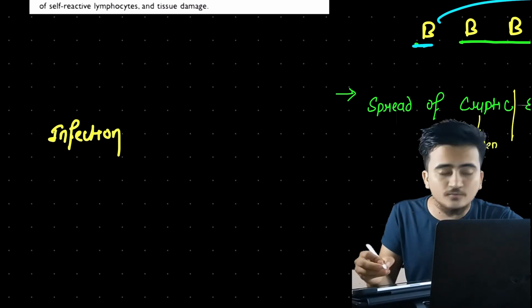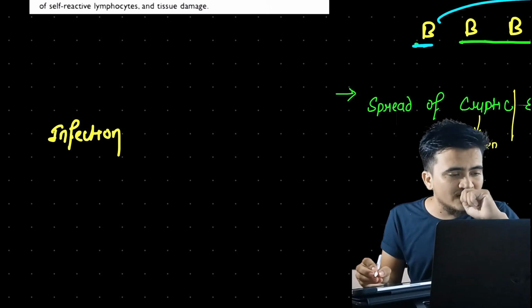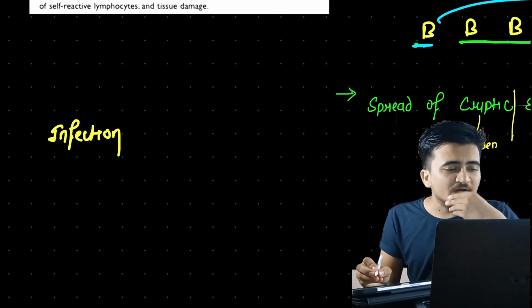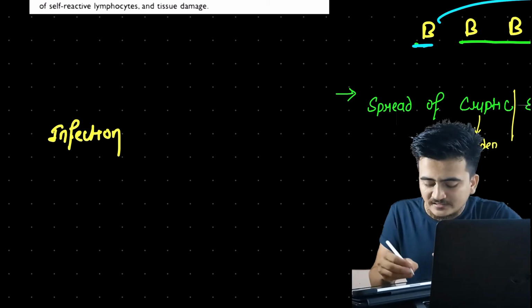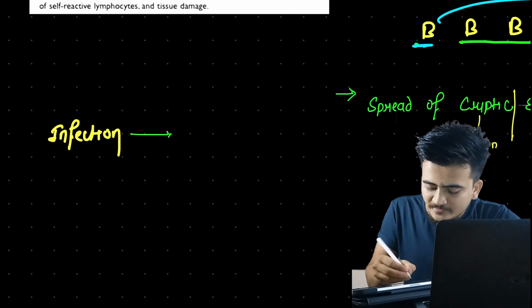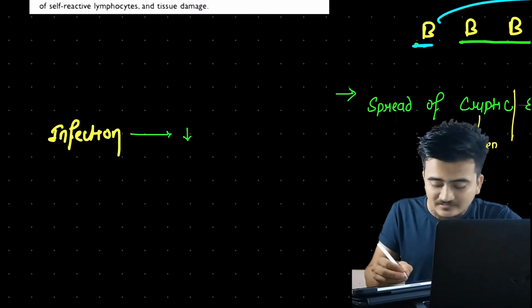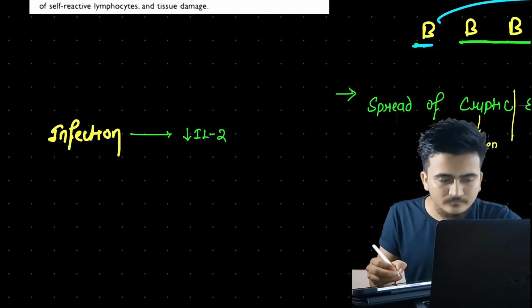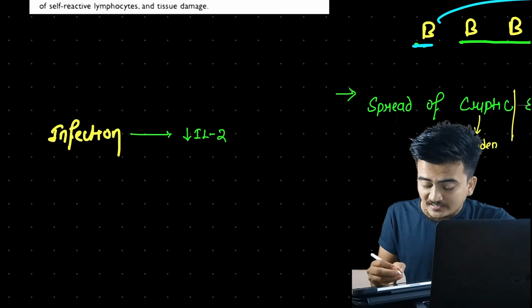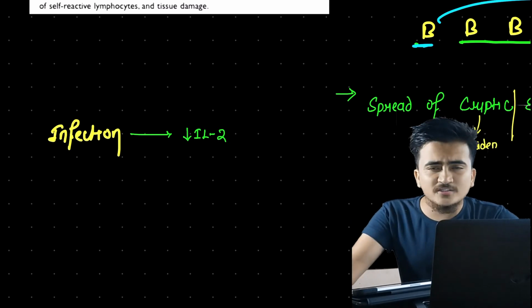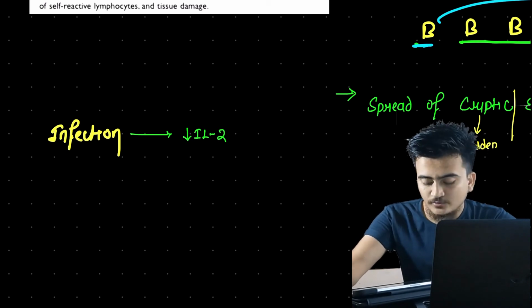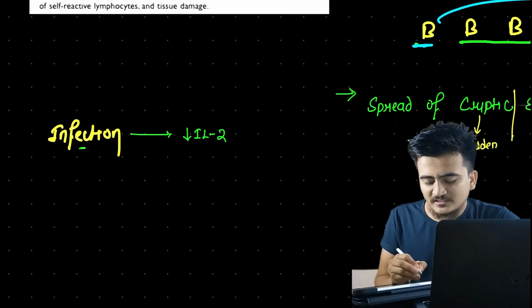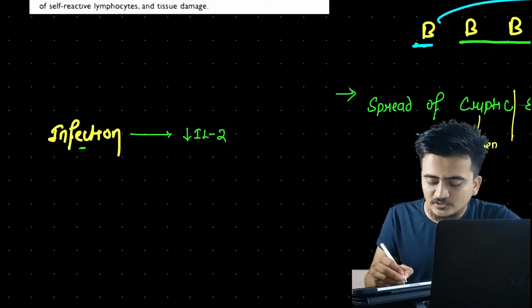Paradoxical role of infection. Here what happens is, when there is an infection for a long period of time, there will be a decrease in interleukin 2. Now, interleukin 2 is responsible for what? To suppress T regulatory receptors, we were saying, right? If there is a prolonged infection, then it will cause a decrease in interleukin 2.